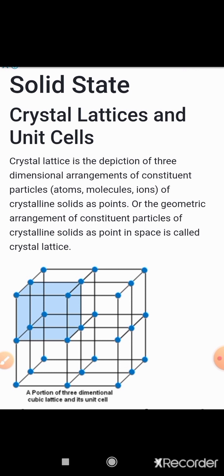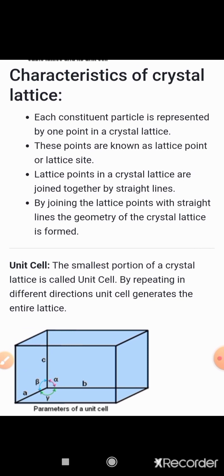of a crystalline solid as points, or the geometric arrangement of constituent particles of a crystalline solid at points in space, that is known as crystal lattice. That means the crystal lattice is the arrangement of atoms or molecules in a space. We can see it easily. Now the crystal lattice has the following points.